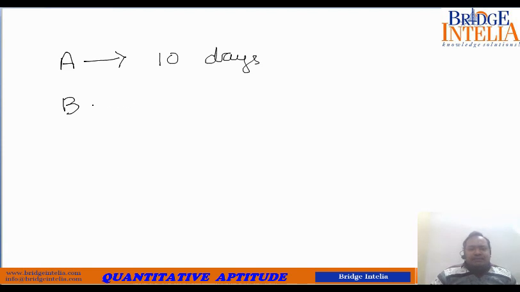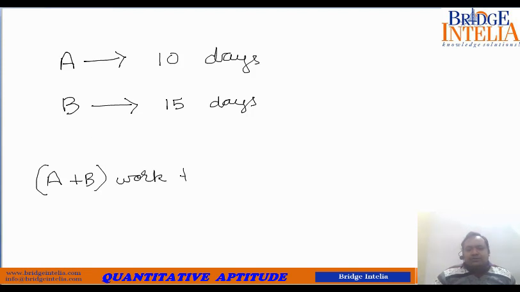If you ask B to do the same work, he takes 15 days. Information will be conveyed to you in this manner, and then you will be asked: if A and B work together, that means A plus B, then how many days are required? So this is the first pattern of questions.